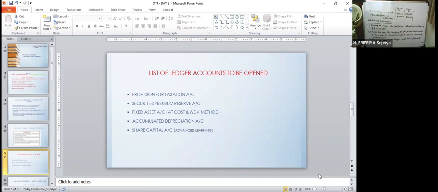Identify or calculate the cash flow from or cash used in financing activities.